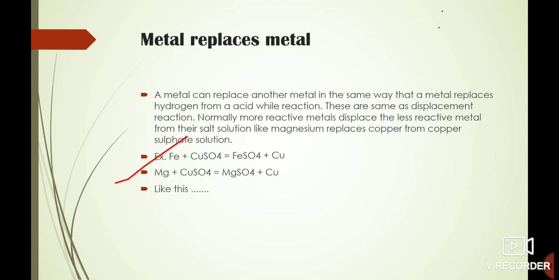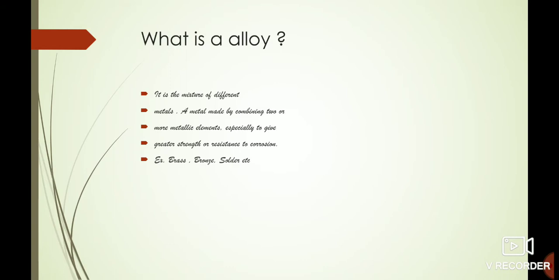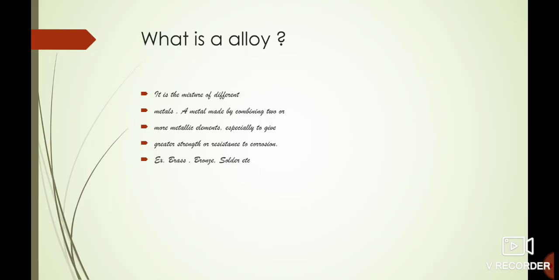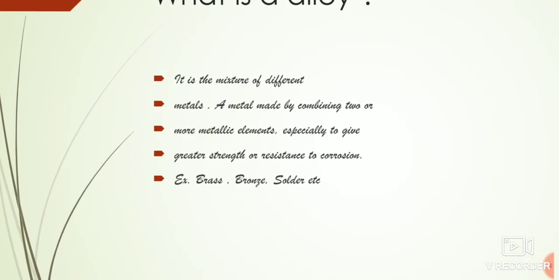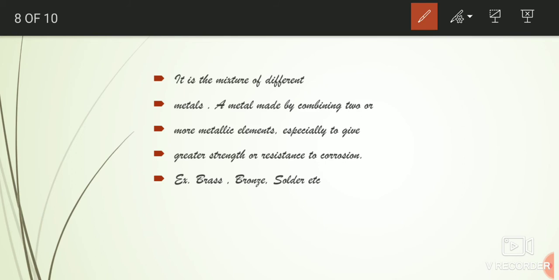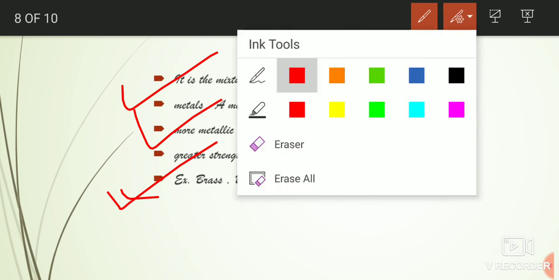Now let's move on to our next slide, that is, what is an alloy. An alloy is a mixture of metals, made by combining two or more metallic elements, especially to give greater strength or resistance to corrosion. These are the main points of what an alloy is and why alloys are formed. Some examples are brass and solder alloy.